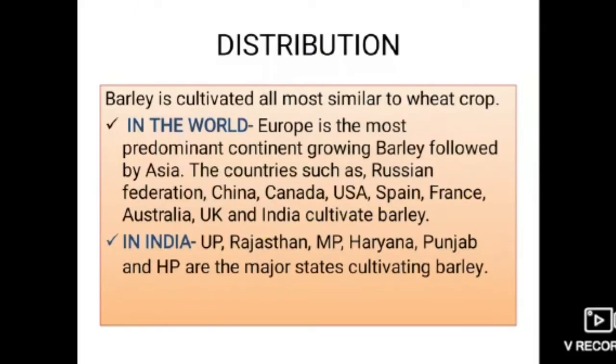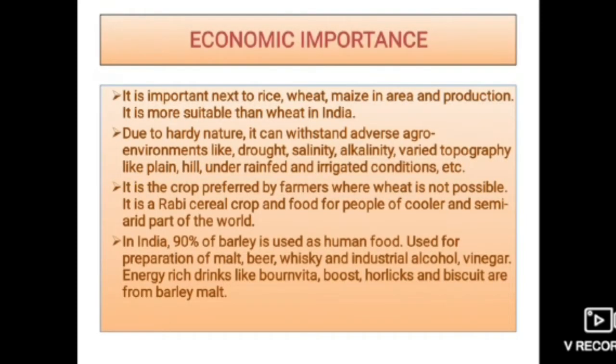Next, moving to distribution, barley is cultivated almost similar to wheat crop. In the world, Europe is the most predominant continent growing barley, followed by Asia. The countries such as Russian Federation, China, Canada, USA, Spain, France, Australia, UK and India cultivate barley. In India, mostly Uttar Pradesh, Rajasthan, Maharashtra, Madhya Pradesh, Haryana, Punjab and Himachal Pradesh are the major states cultivating barley.